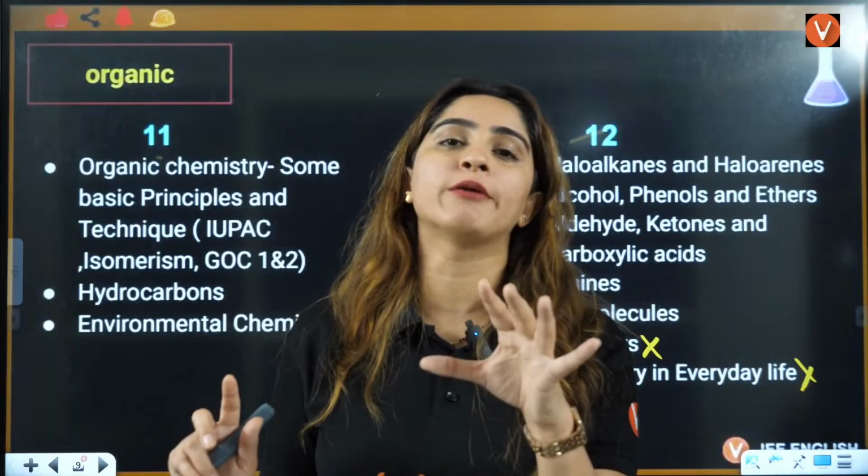Let's do 2-3 questions based on this. First one: identify the carbon compound which has carboxylic acid as the functional group. Can you see? What is carboxylic acid? COOH. So B is having carboxylic acid, and B is the correct answer.